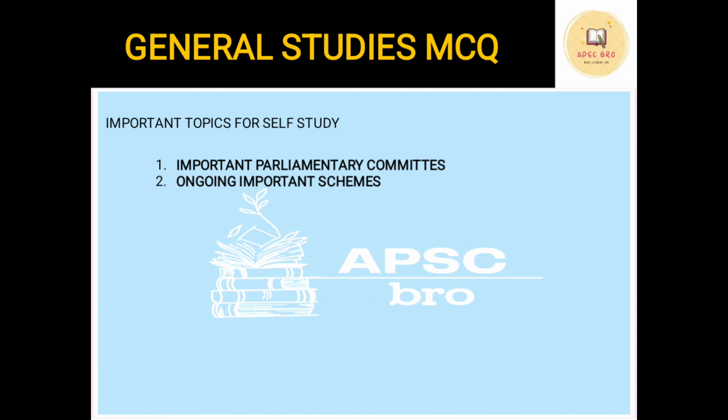Second, ongoing important schemes. I have already told you the schemes of both central and state government. Third, multinational organizations, their headquarters, their year of creation, for what purpose they are involved, and their relationship with India.